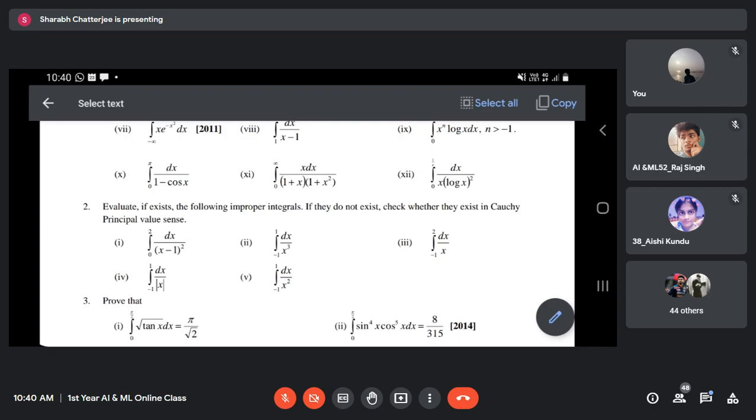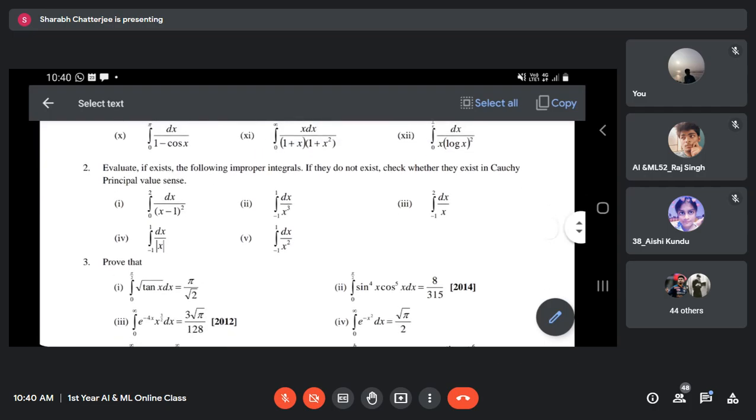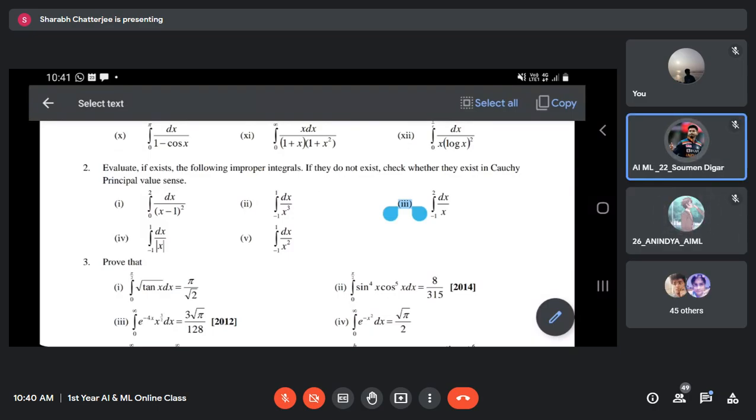So look at these questions. Let us take question number 3. Read the question: evaluate, if it exists, the following proper or improper integral. Tell me, is the highlighted question improper? Yes, sir, it is improper at 0. Which kind? This is the second kind, right? At 0 it is undefined. 0 is the point of infinite discontinuity.